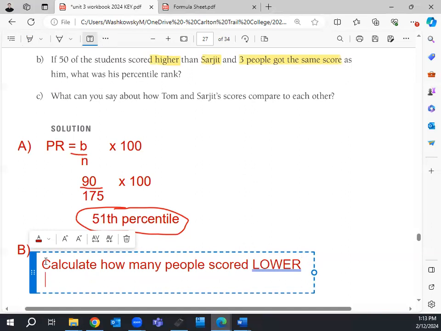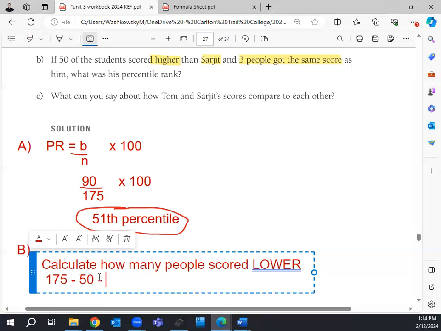So here's what we know. We're going to reverse engineer this. How many people were in the entire course? 175. How many people were higher than him? 50. So I'm going to take away everyone who was not lower than him. There's 175 people in the course. 50 people were higher than him. So I'm taking that away.